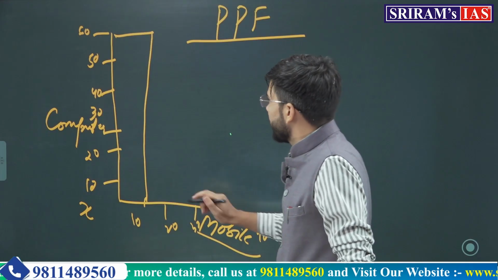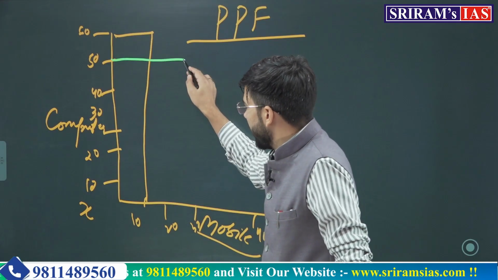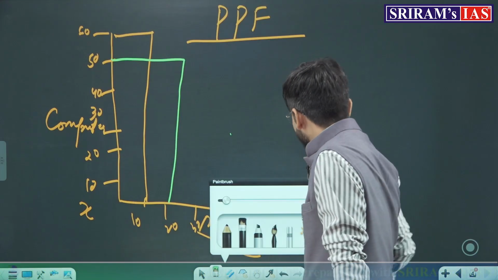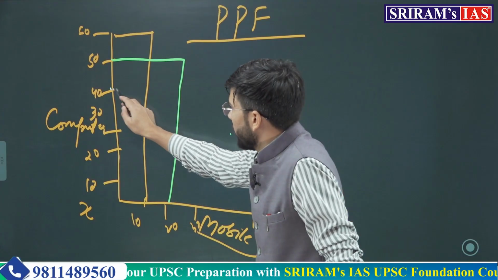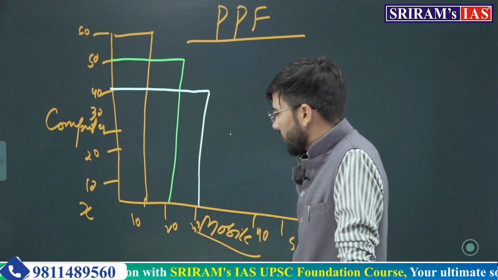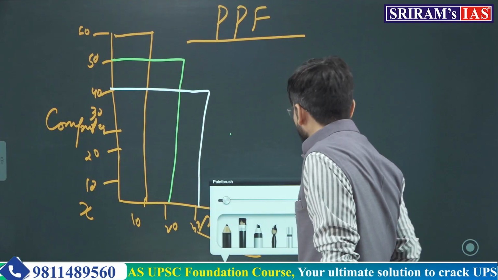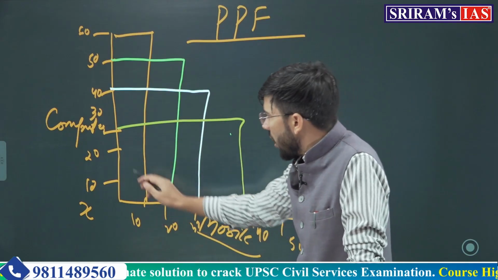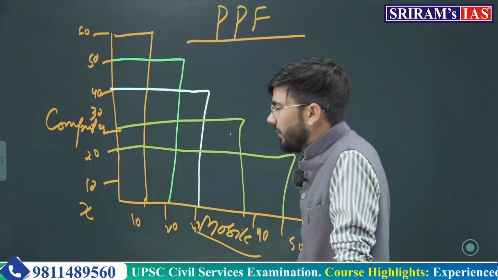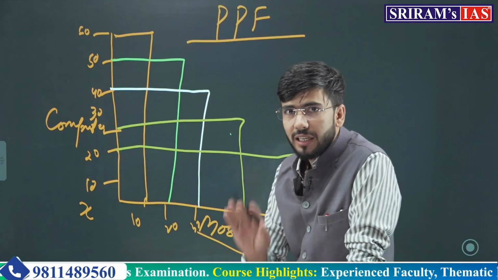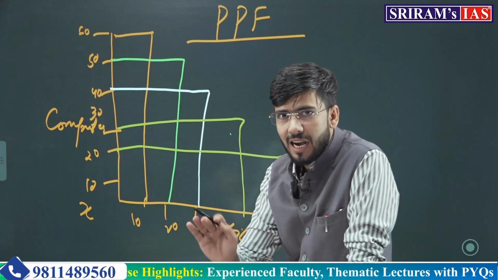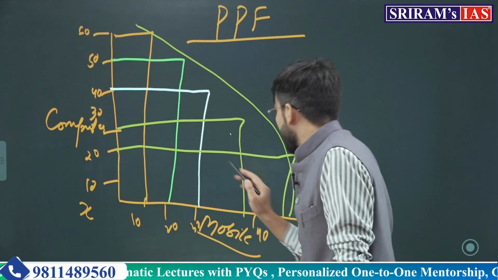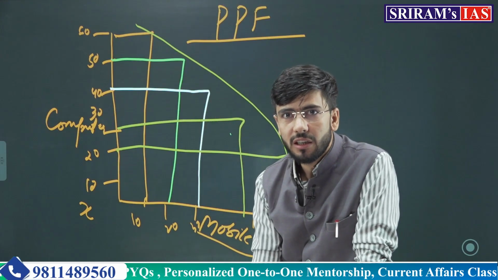he can do one more thing, he can produce 50 computers and 20 mobile phones, or what else he can do is, he can produce 40 and 30, or he can produce 30 and 40, or what he can do is 20 and 50. These are the possibilities which a person X can have while he starts production. This curve over here is the production possibility curve.